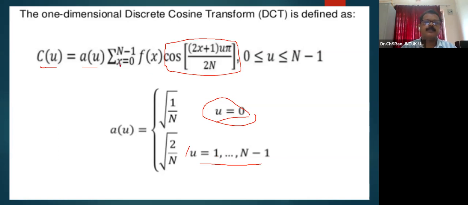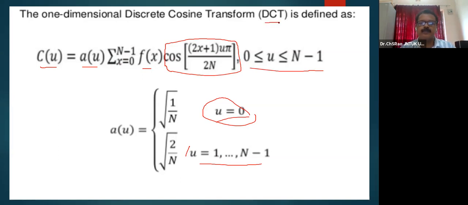Summing over x equal to 0 to n minus 1, f of x, the original signal, times cos of (2x plus 1) u pi by 2n, where 0 less than or equal to u less than or equal to n minus 1, is the forward transformation equation of the discrete cosine transform.